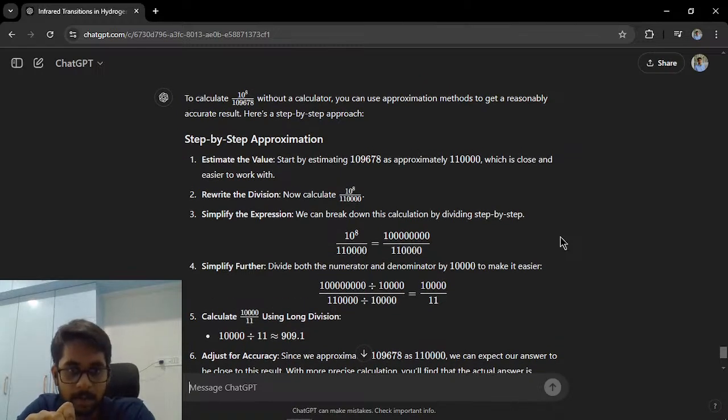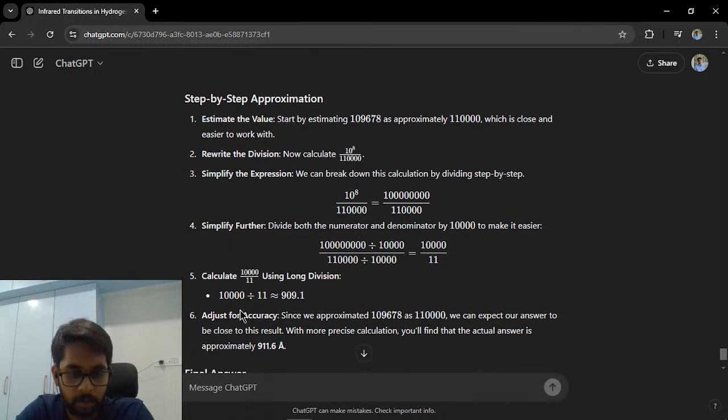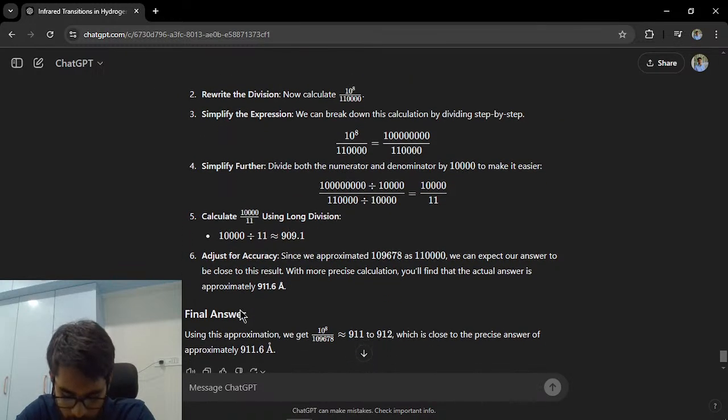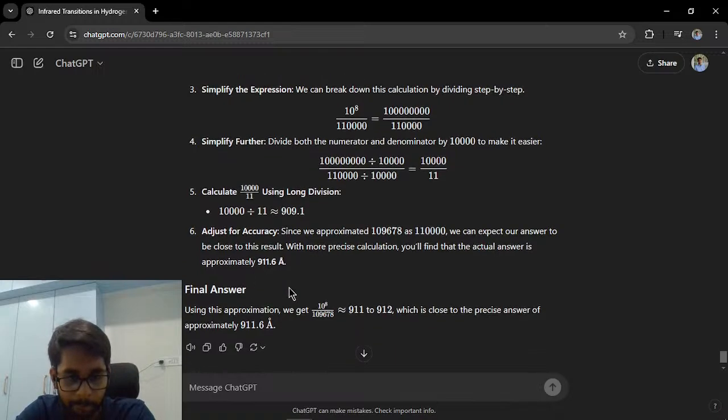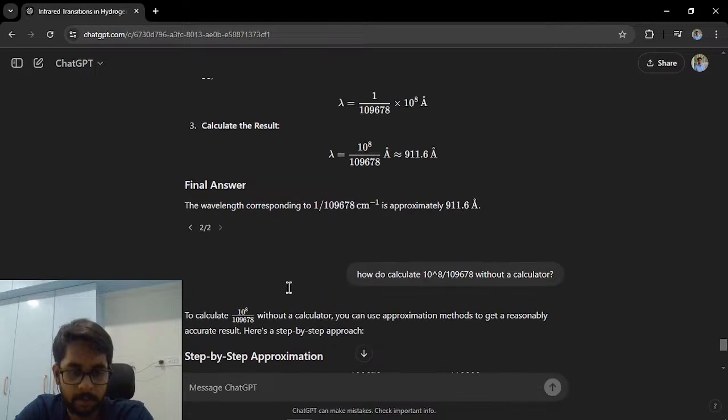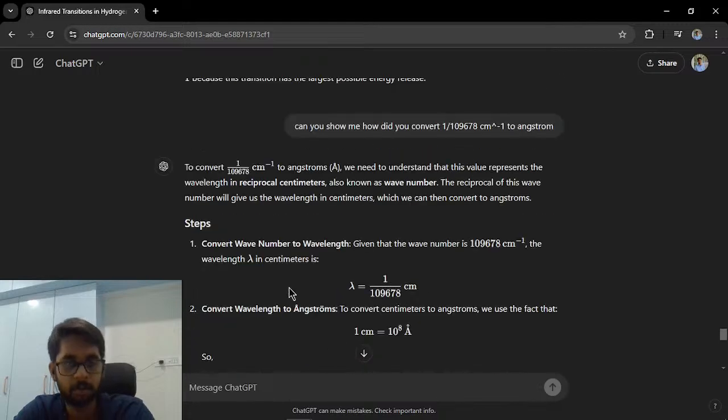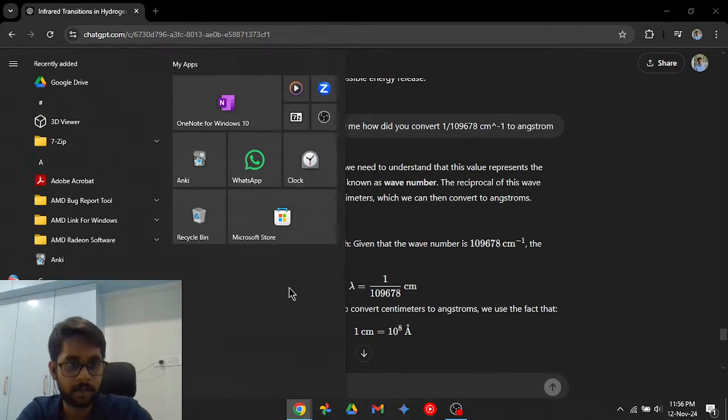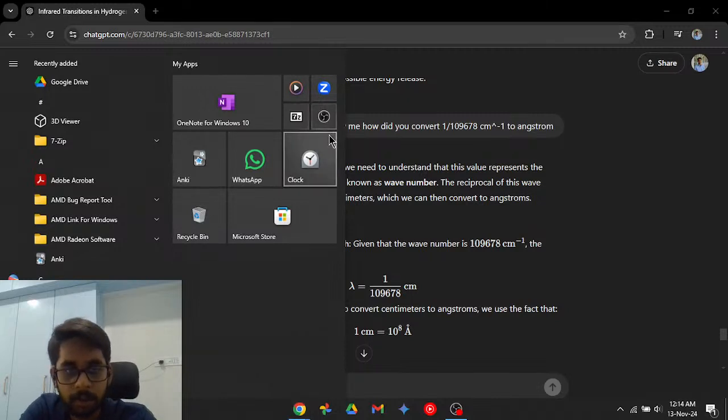What they have done here is estimate the value, which is close and easier to work with. Now we can break down the calculation with long division, and they got the value 909. So the closest answer to the option is obviously 911, so I have picked that as an answer. Okay, so they're asking me to estimate. Fine, makes sense. Let's try solving on our own also, so that we don't live in a fake hope.